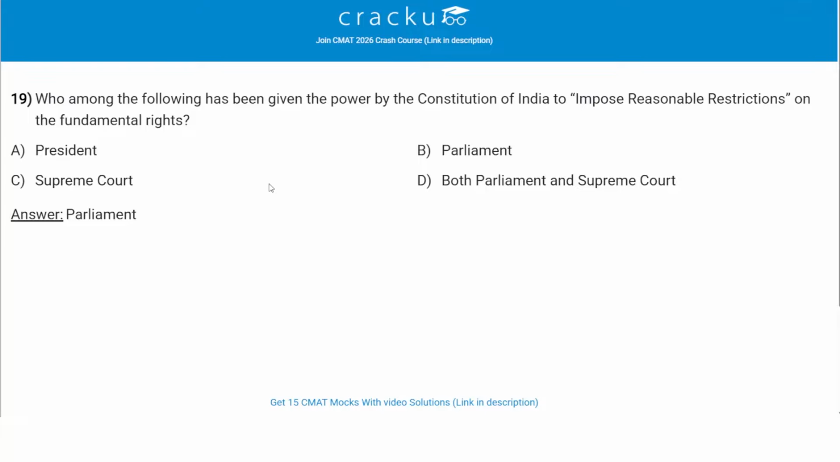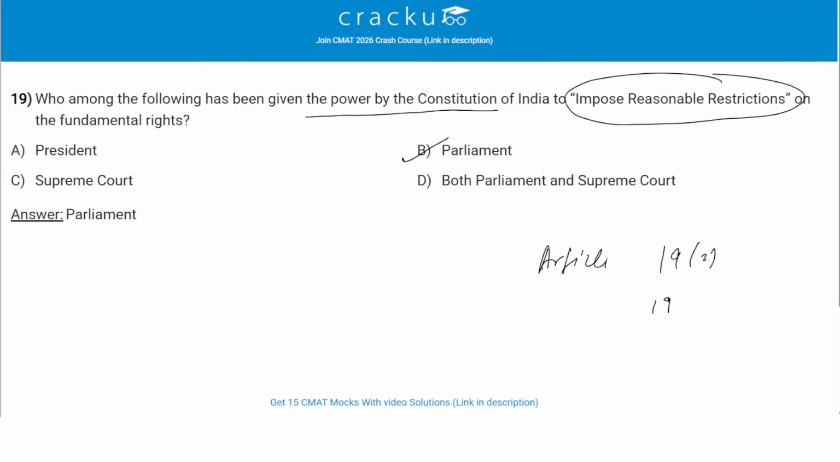Who among the following has been given the power by the Constitution of India to impose reasonable restrictions on the fundamental rights? So the correct answer is option B, which is Parliament. So only Parliament has the power to impose reasonable restrictions on fundamental rights as per Articles 19(2) and 19(6). So as per these articles, only Parliament is allowed to impose reasonable restrictions on the fundamental rights, and therefore option B, Parliament, is the correct answer.